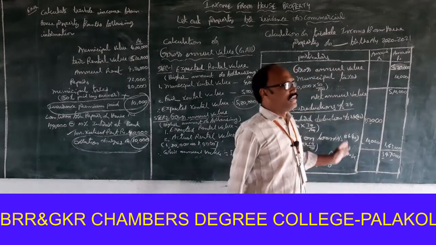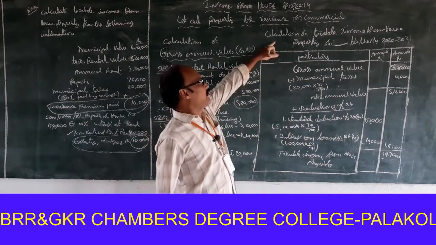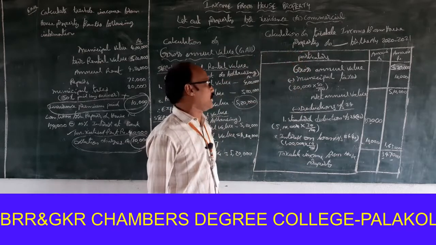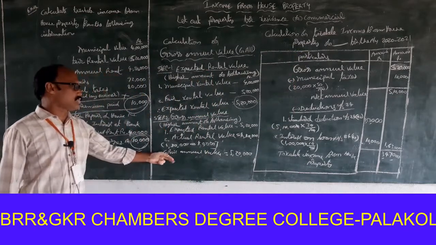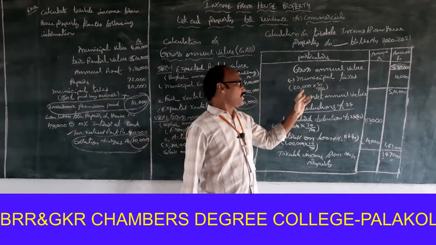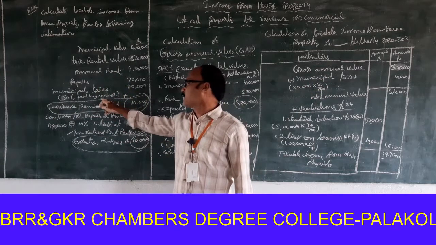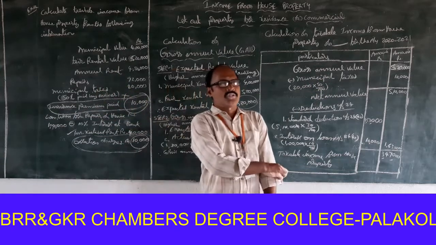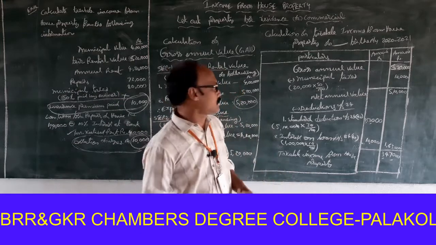Second procedure, calculation of taxable income from house property for the assessment year 2020-21. Gross annual value, look at this, 5,20,000. Municipal taxes paid 20,000. Actually municipal taxes paid are 20,000, but 50% paid by the owner, remaining 50% paid by the tenant. So if the municipal taxes are paid by the tenant, that amount is not allowed for deduction.